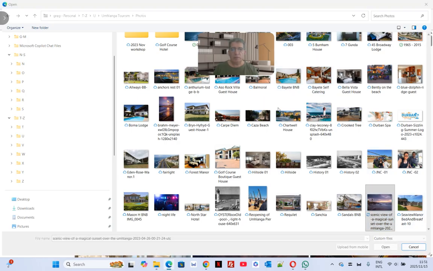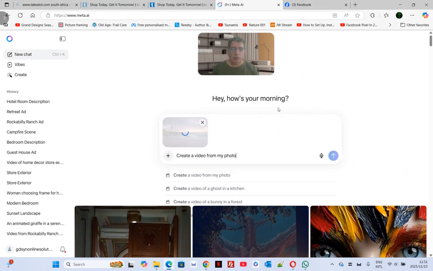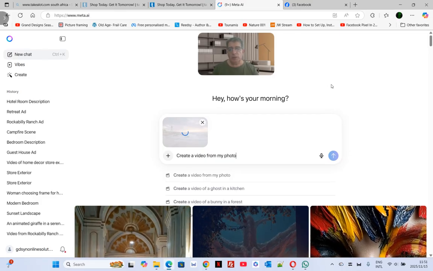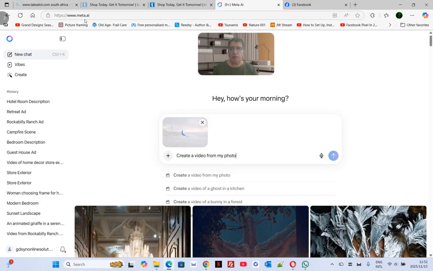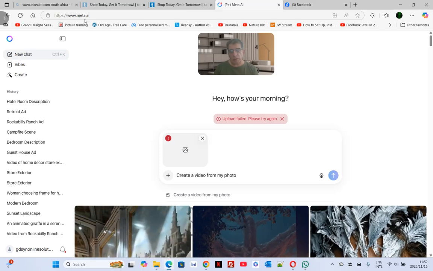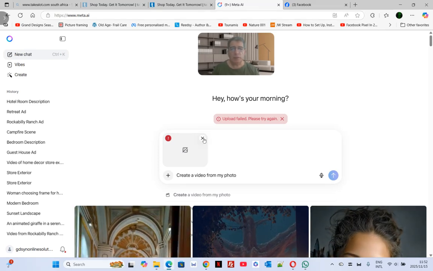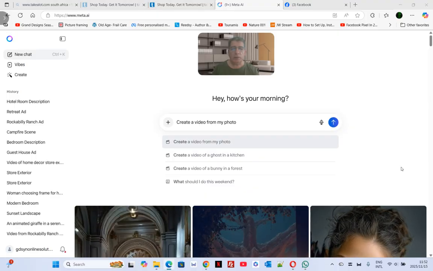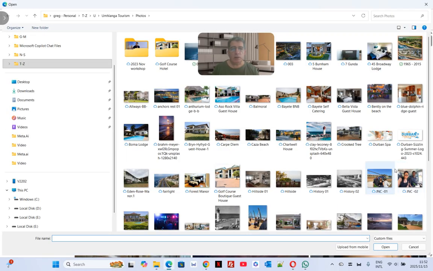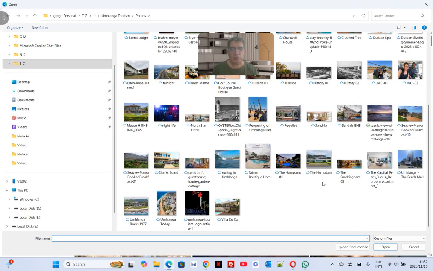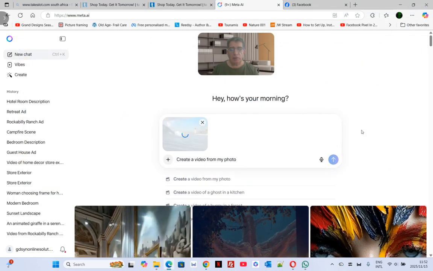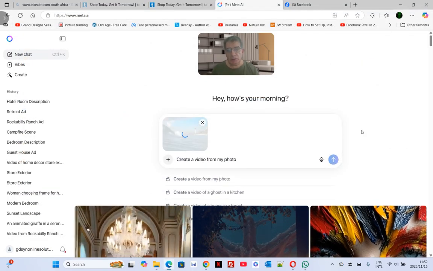Let's open this. This photograph is going to upload into Meta AI, meta.ai. This is a really, really cool photo to video. Oh boy, I wonder what happened here. Looks like it's not loading. Let's try another one. Looks like that didn't work out too good. Let's see if we can find something else here. Here's this wave. Let's pull that up and have a look at this. This is from my photo album.